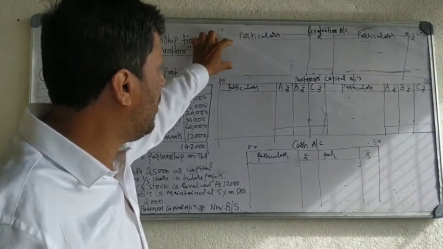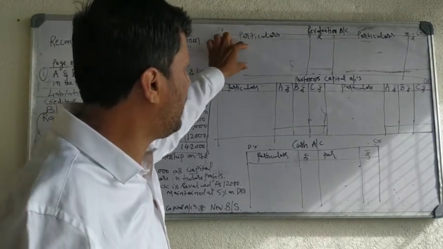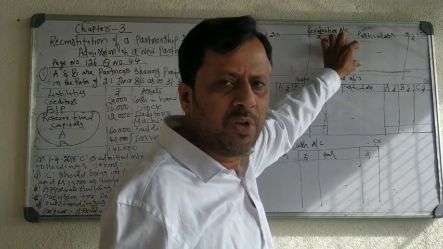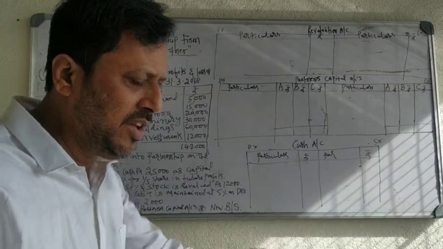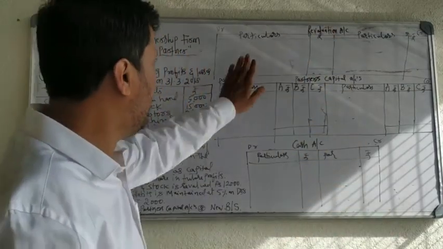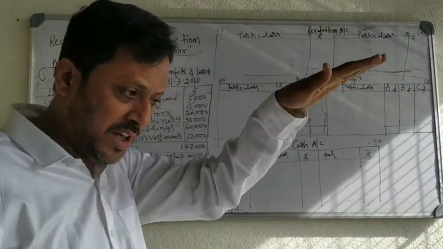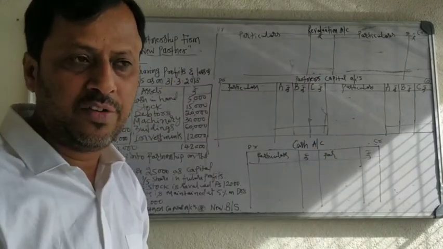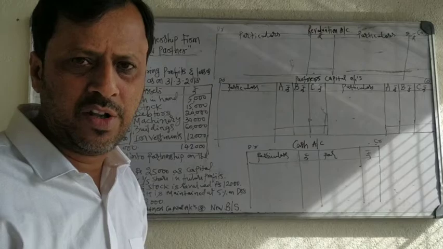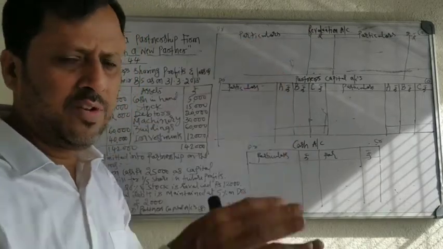So in the revaluation account, expenses and losses are on the debit side, incomes will be on the credit side. How will you get expenses? Decrease in asset, increase in liability, loss, debit side. Decrease in asset means asset value decreases. You may have building value decrease, machinery value decrease, or debtors, so there is bad debts.